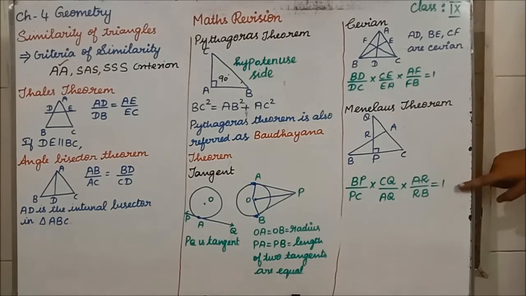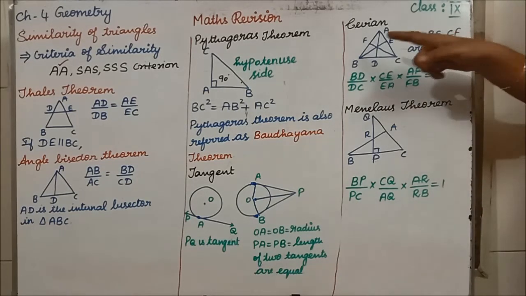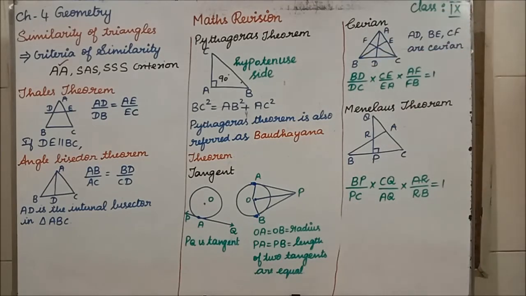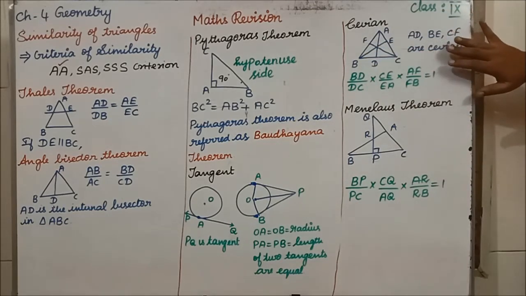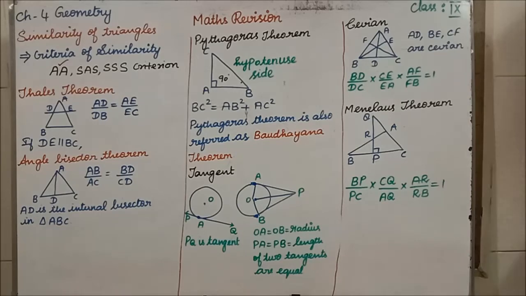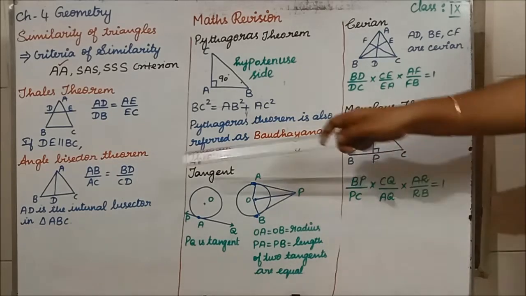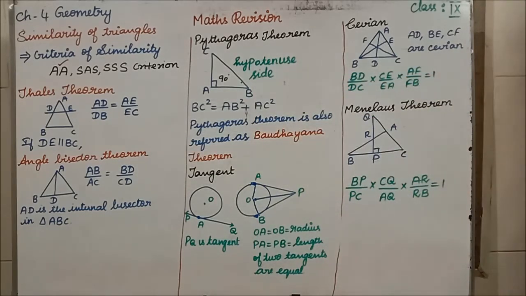Okay, in Ceva's theorem and Menelaus's theorem, the direction is very important. You have to go in the correct direction. Clear? A cevian is nothing but, we say, a median is a cevian, an altitude is a cevian, an angle bisector is also a cevian. For a median we draw a line to the midpoint. So that line is what? A cevian. For an altitude also we draw a slanting line. That line is also a cevian. Angle bisector means, see, the angle bisector from A to D we have drawn. That is also a cevian.